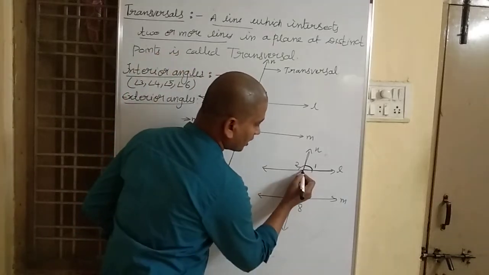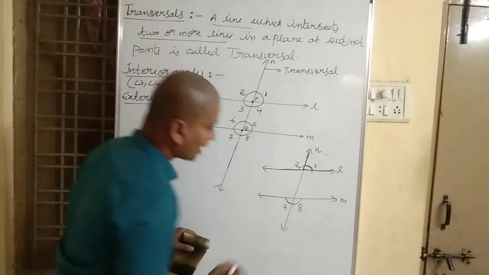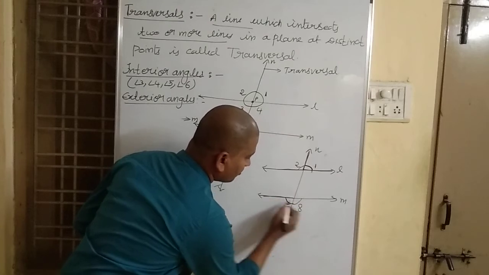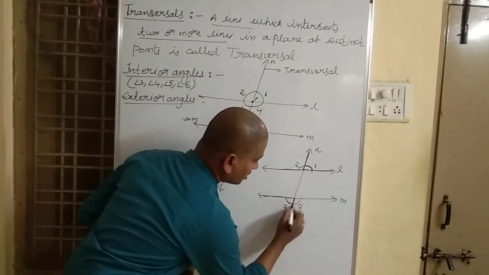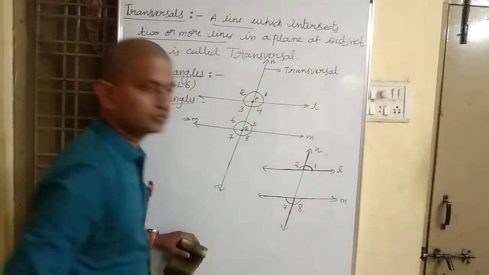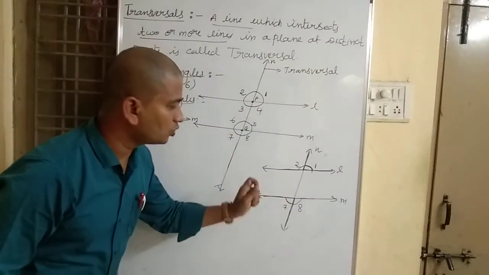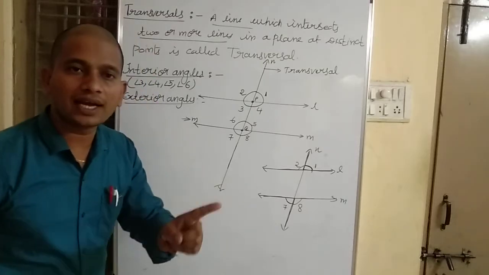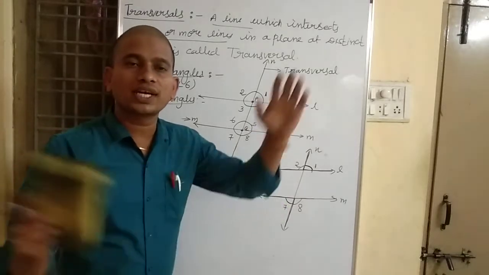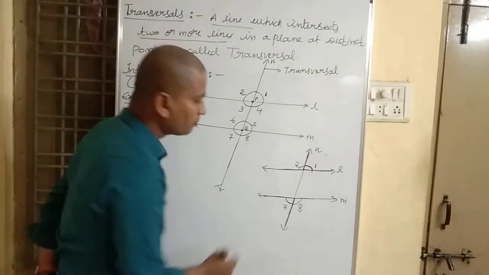For angle 2, this is one arm and this is another arm. For angle 7, this is one arm and this is another arm. For angle 8, this is one arm and this is the other arm. If you observe here, angle 1, angle 2, angle 7, angle 8, the arms of these angles are outside the line segment. They are not lying inside the line segment PQ.